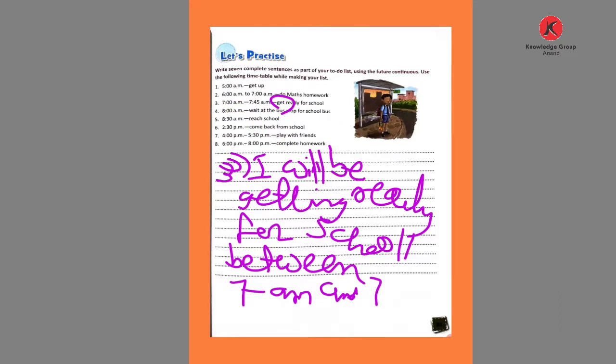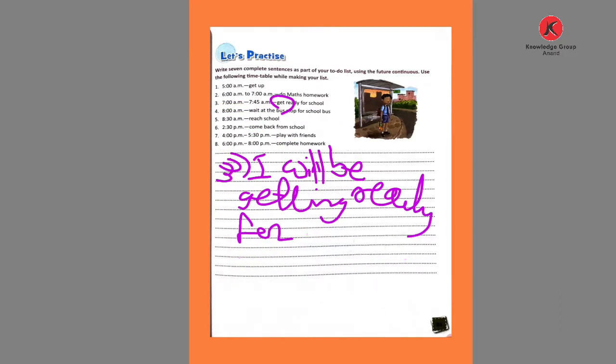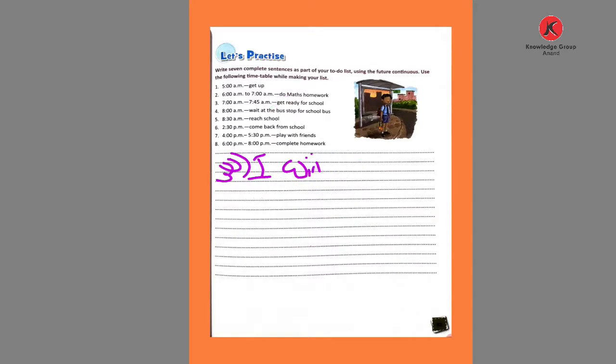Okay, I hope you understand about the future tense and the future continuous tense. Thank you. And this exercise, fill in the blanks and write in your notebook. Thank you.